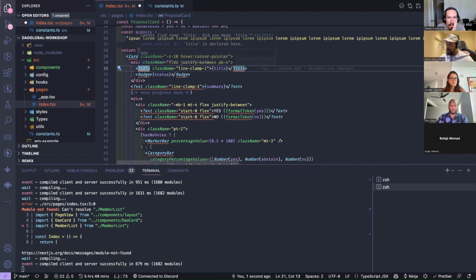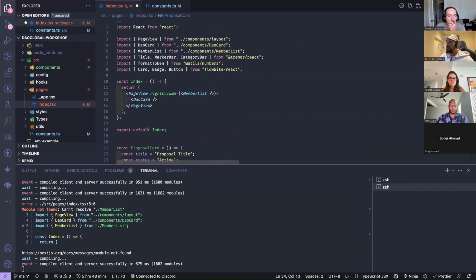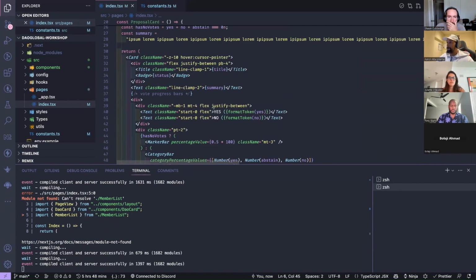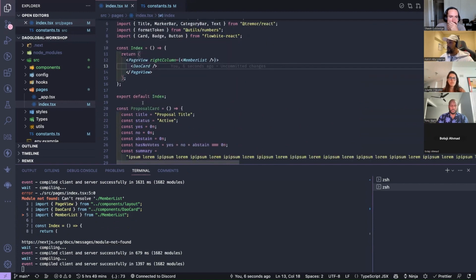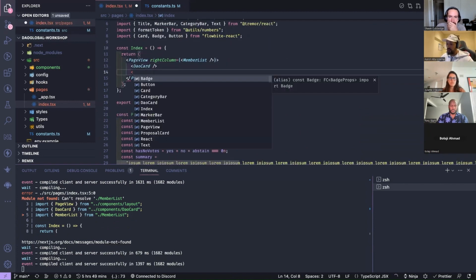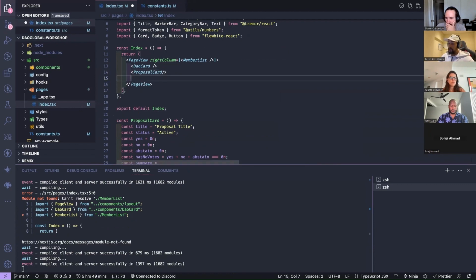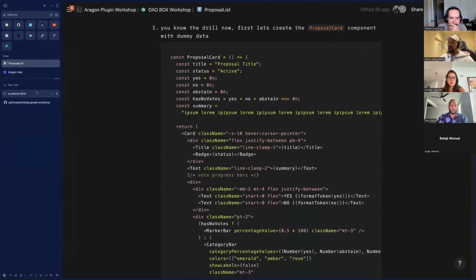And we're going to import all the stuff. Okay, again, add text here. Okay, that looks okay. It's got the dummy data in here. Let's see what it looks like. Proposal card. Do a couple of these. And let's see what that looks like.